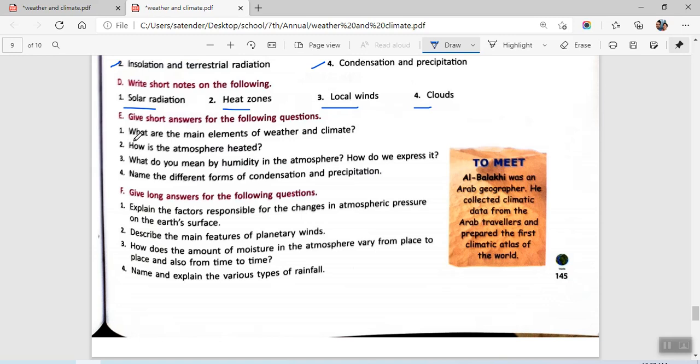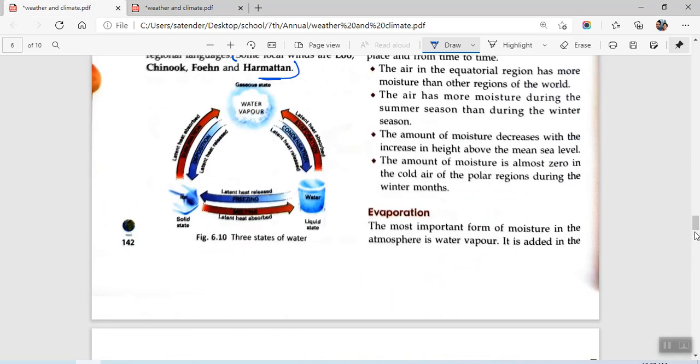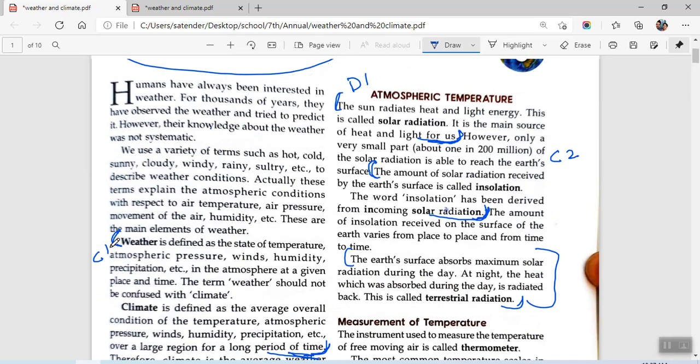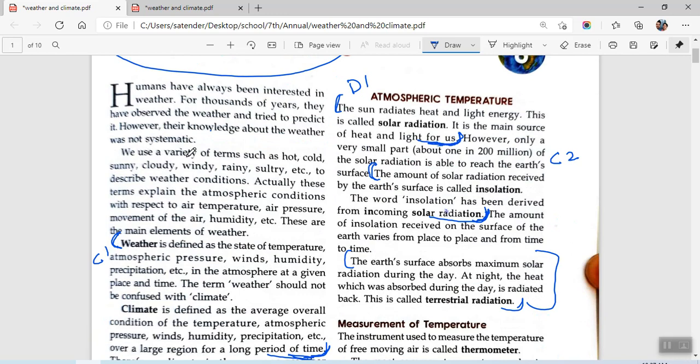Okay, now moving on to section E, we have short answers for the following questions. What are the main elements of weather and climate? Main elements of weather and climate. This should be there on the first page itself. Okay, a variety of terms. These terms explain atmospheric condition. These are the main elements of weather and climate. You will be writing this complete paragraph as part of this answer. Okay, this is your E1.